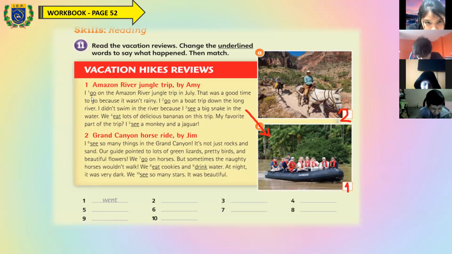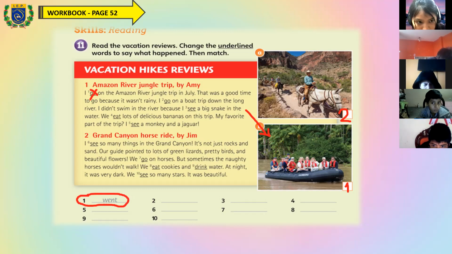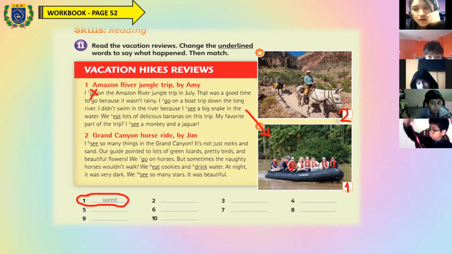Is it correct to say I go? No, it's incorrect to say I go. What is the correct one? Went. Okay, then the correct word is went. I went to the Amazon River, right? Yo fui al río Amazonas. I went on the Amazon River trip in July.